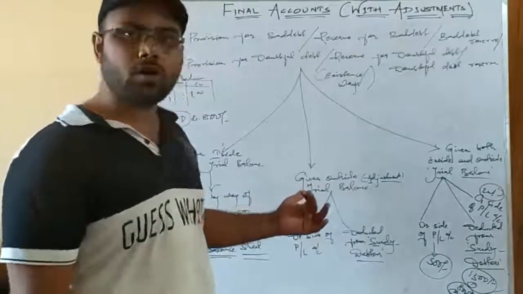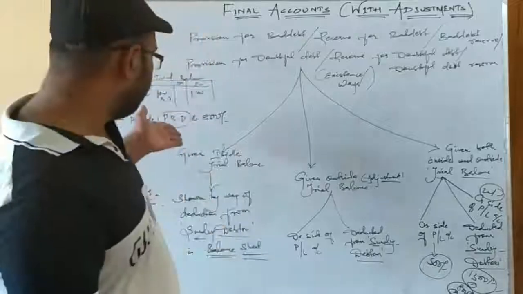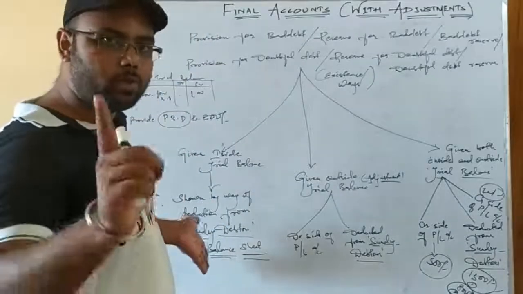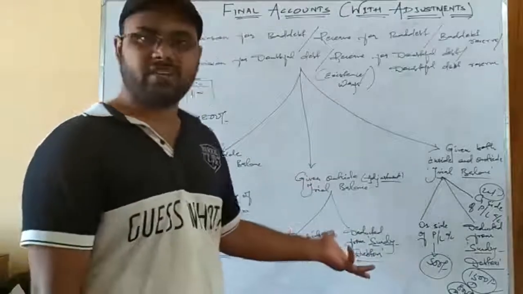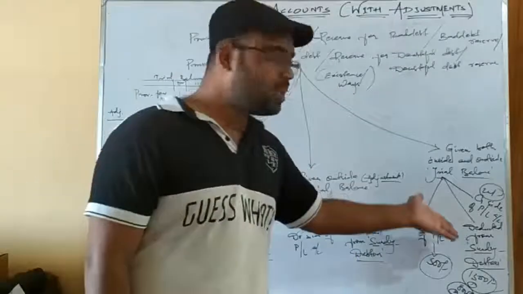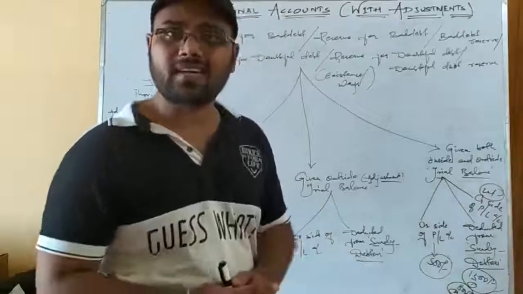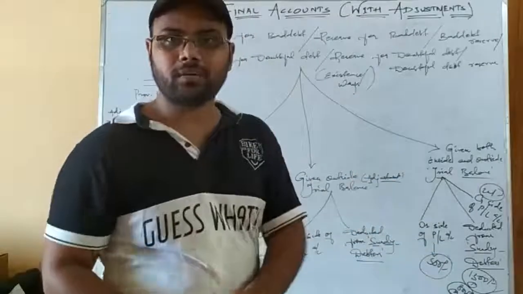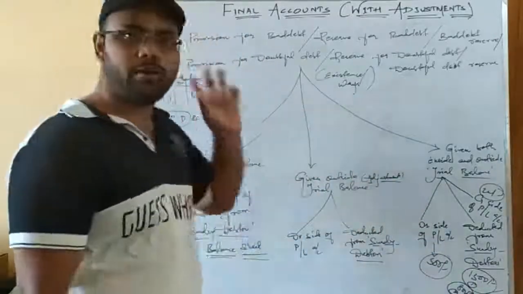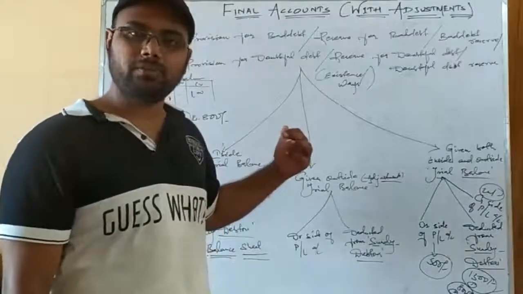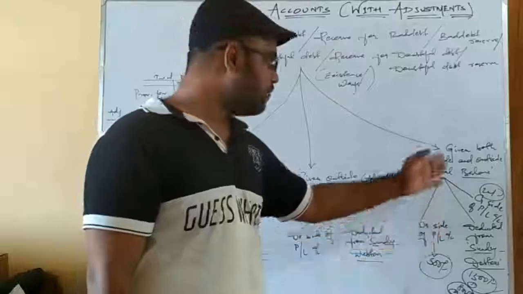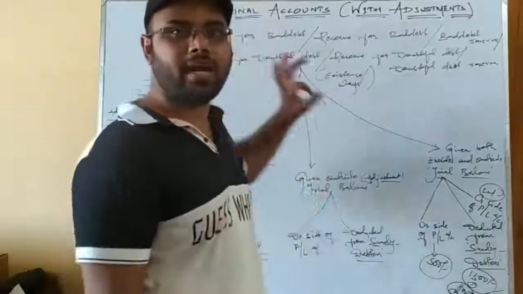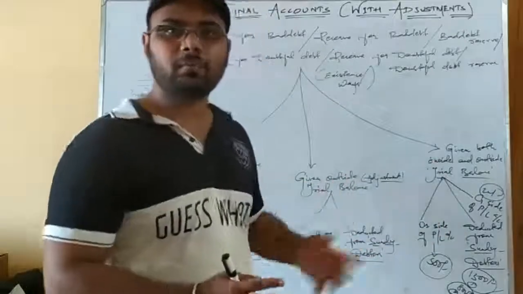The second complication that you get is this: if given once inside the trial balance, you treat it once; if given outside the trial balance, unlike other adjustments, you take it to two financial statements. That is very simple. And the third existence is a little bit complicated. That is when it is given inside and outside the trial balance, which I have explained to you just now. If you have any problem, please ask me without any hesitation, and watch the video carefully to see how it is to be treated if given inside and outside the trial balance. I have also explained it with examples and cases.